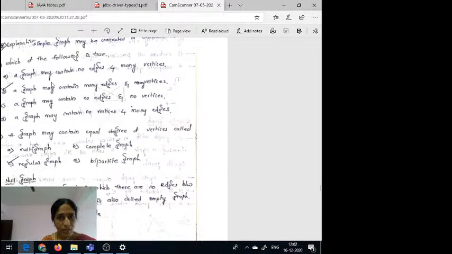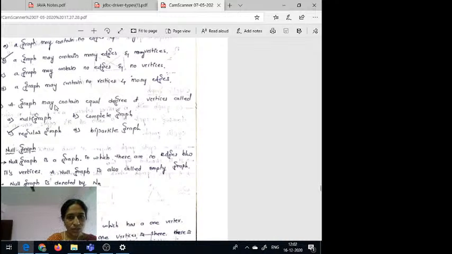Okay. Next, which of the following is true? A graph may contain no edges and many vertices. A graph may contain many edges and many vertices. A graph may contain no edges and no vertices. A graph may contain no vertices and many edges. That means it may contain many edges and many vertices. So a graph that has vertices of equal degree is called a regular graph. Okay? Equal degree of vertices.